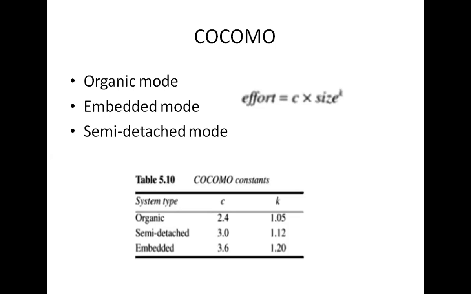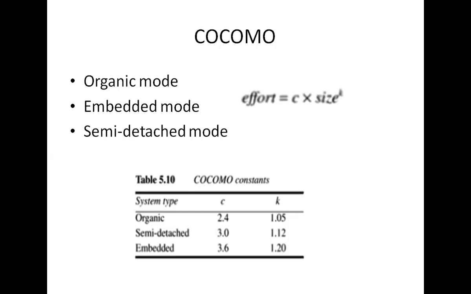Then the semi-detached mode is a combination of both organic and embedded. It has medium-level teams with average complexity. An example is a database system in banking.